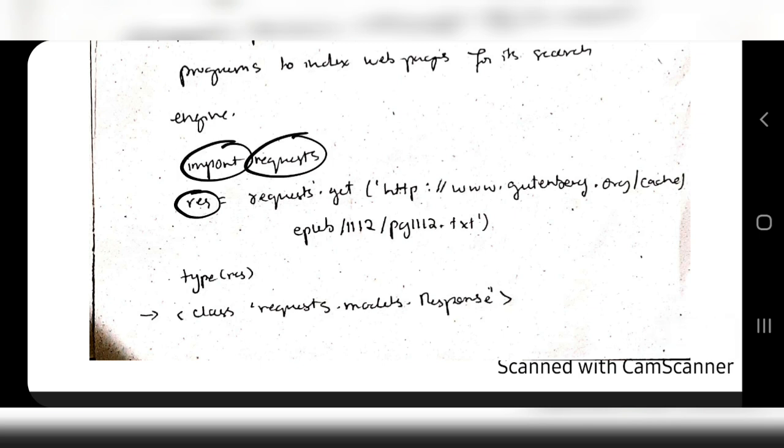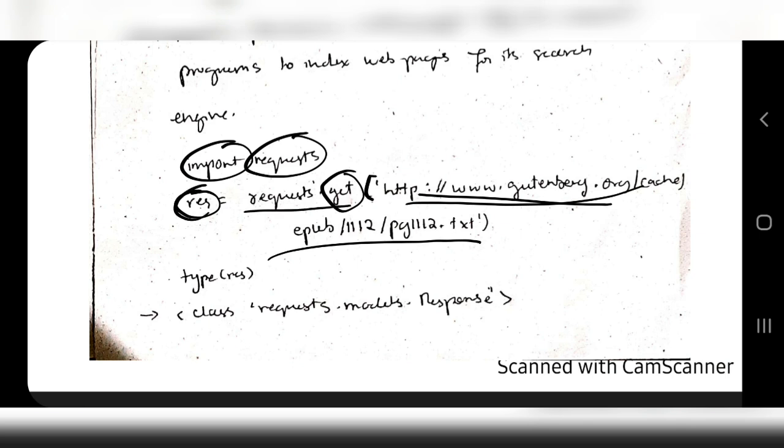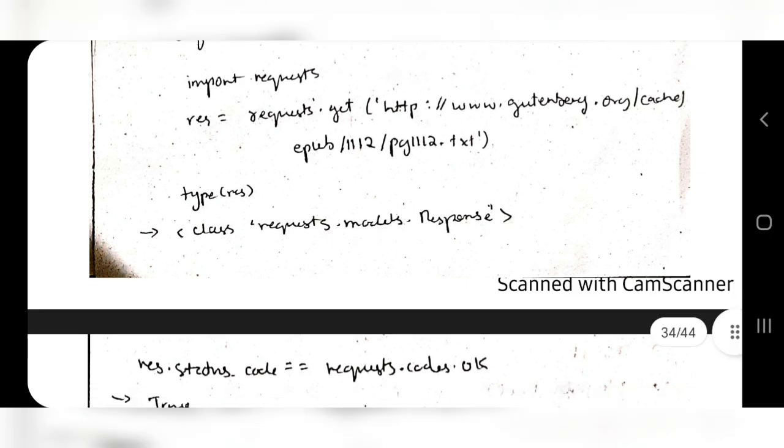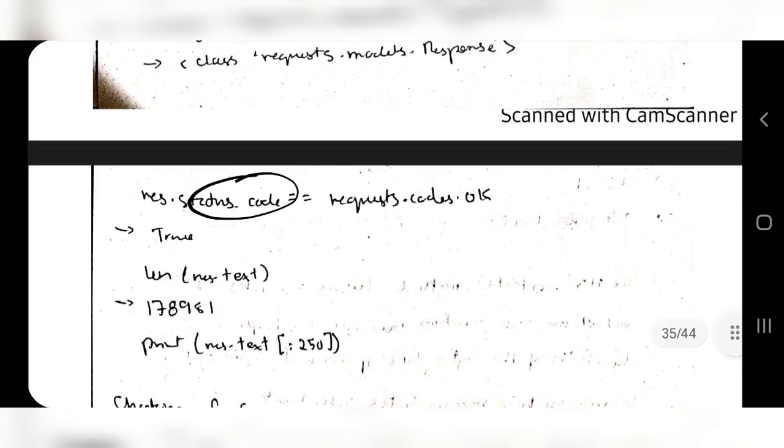Then res will store the result, and here you will specify the URL. Specify the URL using the requests.get method and store that answer in result. So what does result have? Result has the requests module's response message. Okay, so you'll be checking the code if it's okay or not.